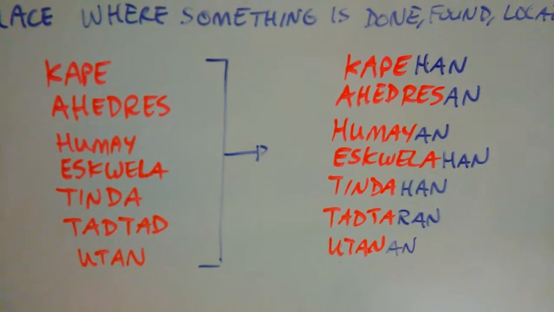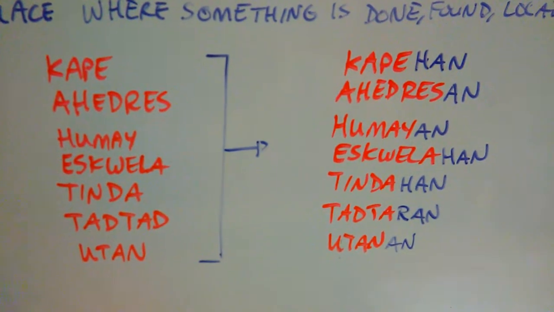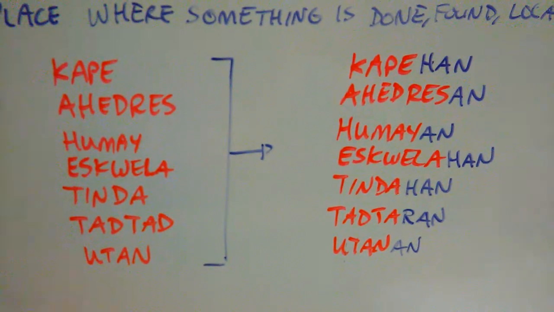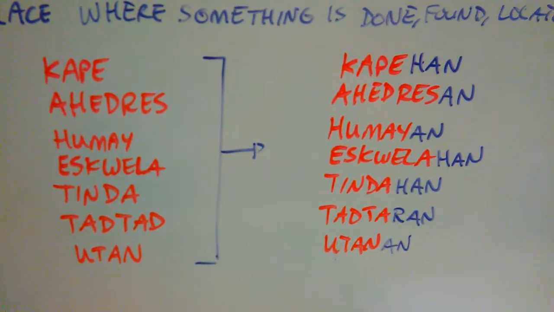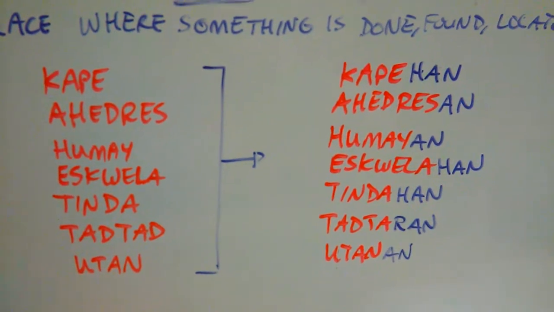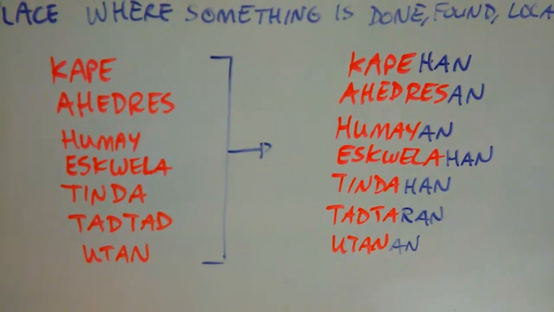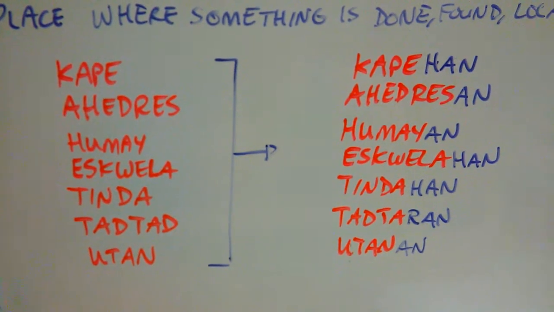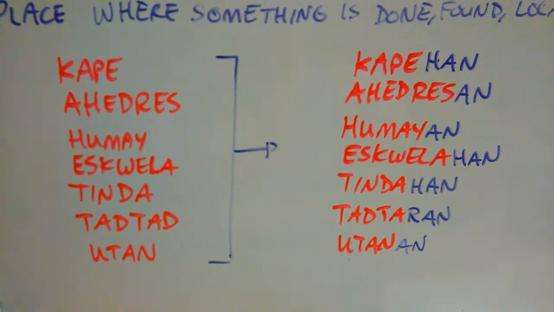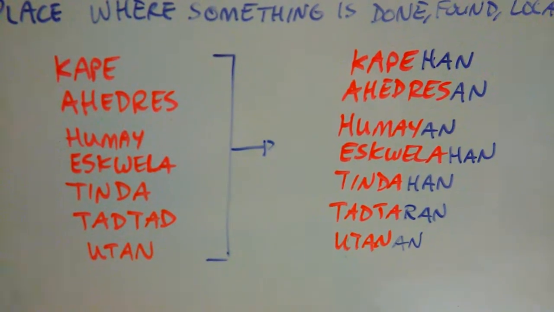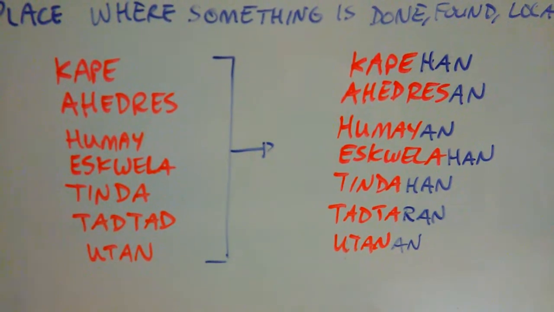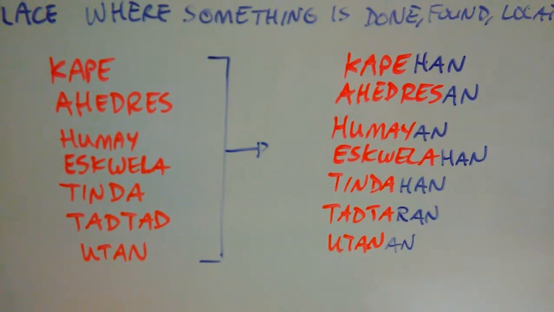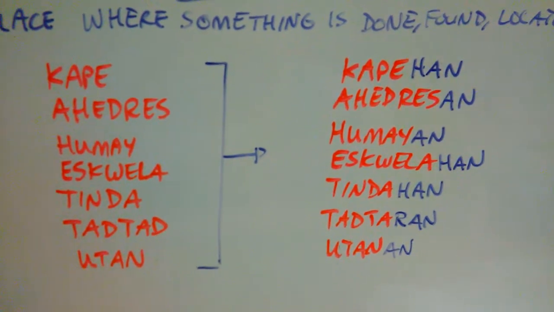Tad, I wanted to put this one there because of that letter da, right? Tad means to chop, right? So where do we chop our things? Where do we chop stuff, right? We chop it on a chopping board, which is now called a tadtaran, right? Tadtaran. Remember that da with the morphological process, right? In the morphological process, that da changes to a ra, right? Ra. So we get tadtaran instead of tadtadan. It doesn't sound right. Tadtadan, no, tadtaran. So tadtaran is a chopping board, a place where we do our chopping.